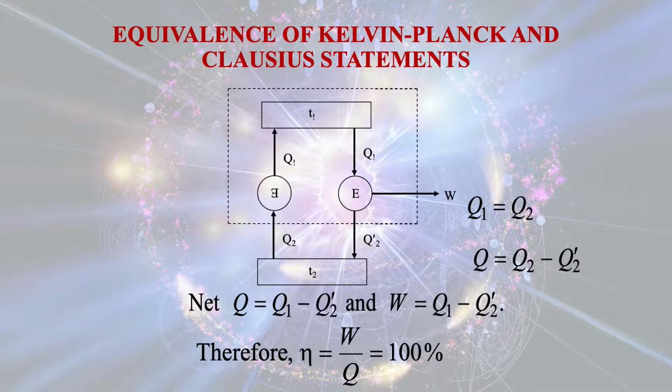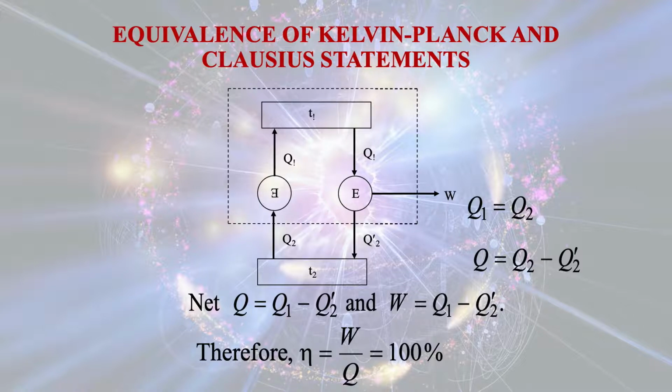Now if you think of a control volume encompassing both systems, the heat pump as well as the engine, through this control volume there is heat transfer and work transfer. So the net heat transferred into the control volume is equal to Q1 minus Q2 dash, and the work W is equal to Q1 minus Q2 dash.